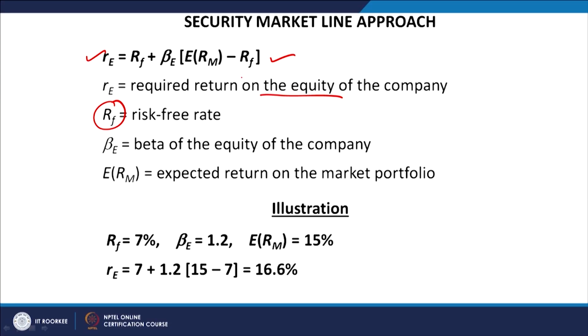Basically, it is talking about the risk premium, that is ERM minus RF, which will largely depend upon the element of risk associated with that security. If the risk associated with that individual security is high, then the risk premium will be affected accordingly, and if the risk or the beta is low, then certainly the risk will be much less, because the individual security is less risky as against the market risk.